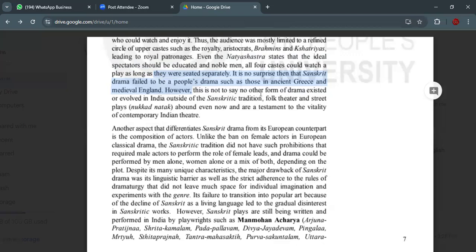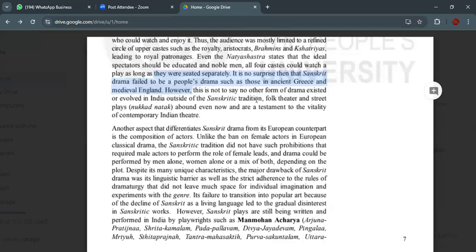However, this is not to say no other form of drama existed or evolved in India outside of the Sanskrit tradition. Apart from the Sanskrit tradition, there were also dramas in other languages.